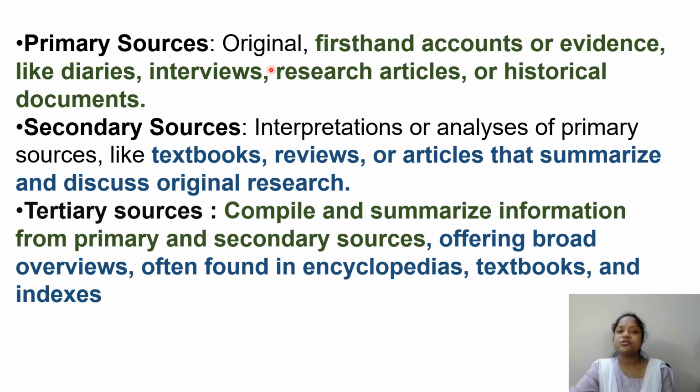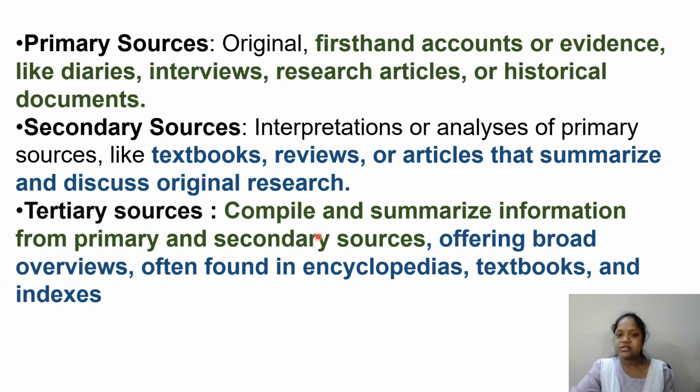Primary sources are original, first-hand accounts or evidence like diaries, interviews, research articles, or historical documents. And secondary sources are interpretations or analysis of primary sources. From primary sources, some interpretations they have done, like textbooks, reviews, or articles that summarize and discuss original research. These two are very important. With primary sources, you're taking new, first-hand information. You're directly taking data from them.